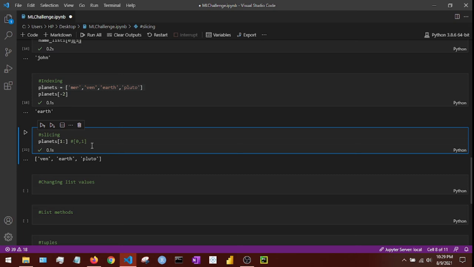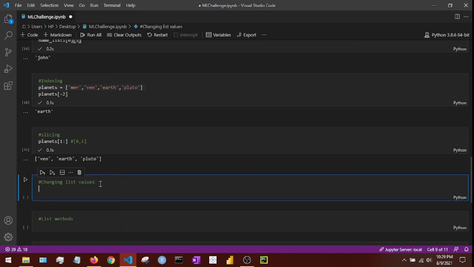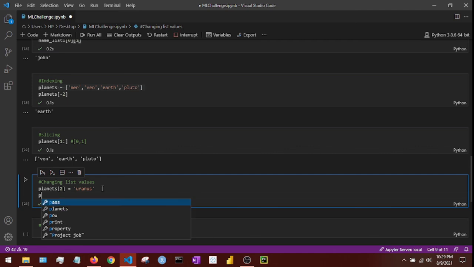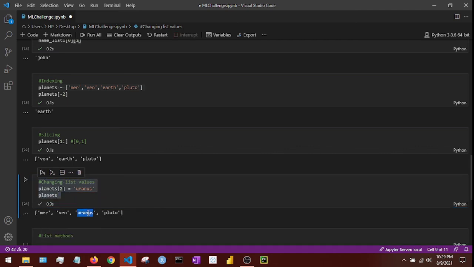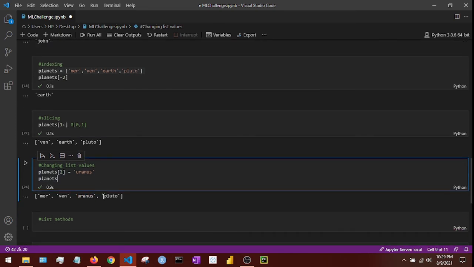Let's suppose that I want to change the list value. What if I want to change the list value? It's really simple. I'll call planets number 2 and I'll call it Uranus. So the list is updated. I'll again print the list and let's see. Yep, you see Earth is replaced by Uranus. So that's how you can change the list value. Again, a simple and really straightforward process.